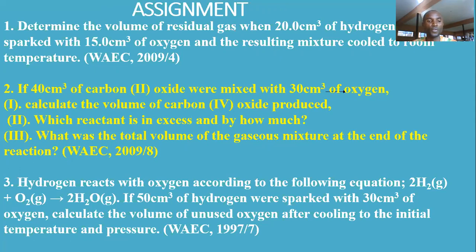Number 2: if 40 cm cube of carbon monoxide were mixed with 30 cm cube of oxygen, calculate the volume of carbon dioxide produced. Which reactant is in excess, and by how much? Then lastly, what was the total volume of the gaseous mixture at the end of the reaction? WAEC 2009, number 8.